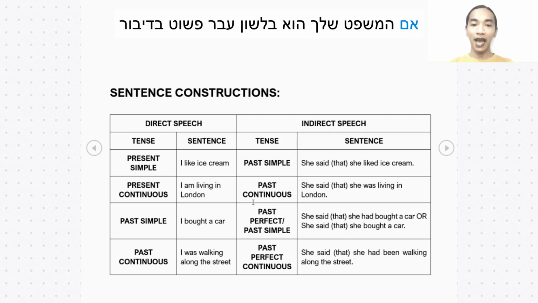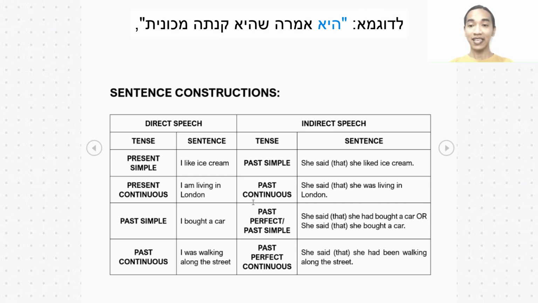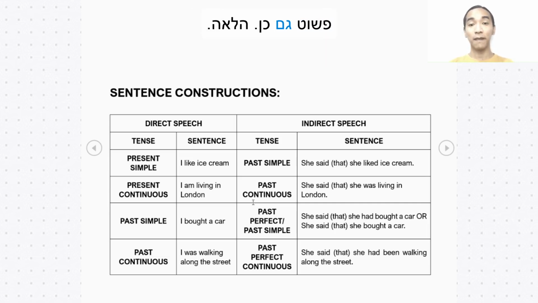Now, if your sentence is past simple for direct speech, example, I bought a car, then you can just retain it as past simple or you can use past perfect tense. Example, she said that she had bought a car, or she said she bought a car. So you can just use past simple as well.